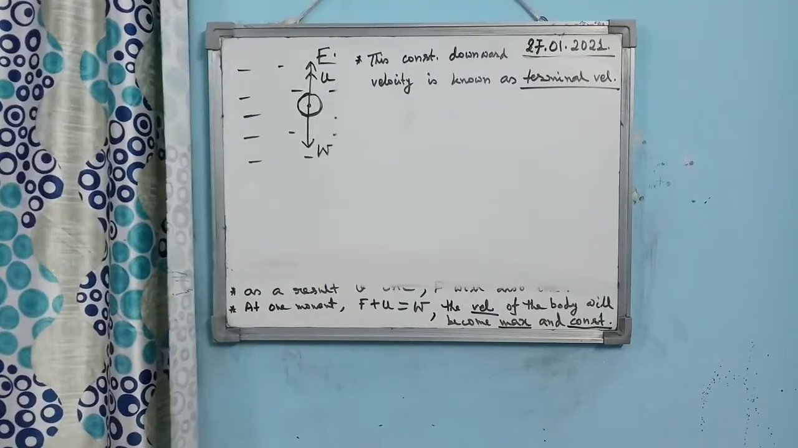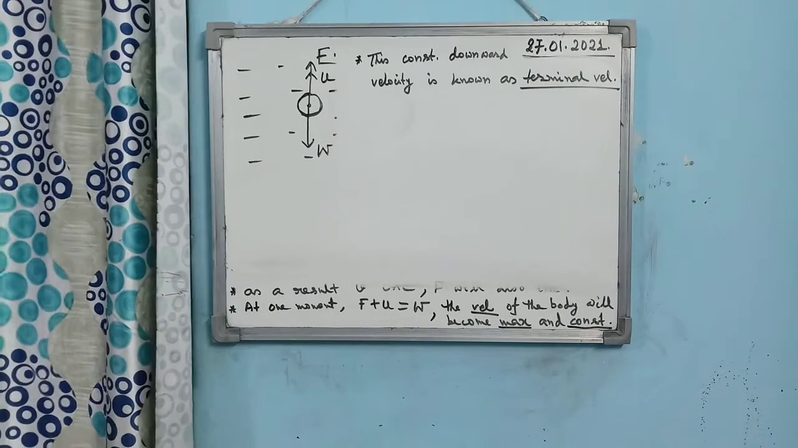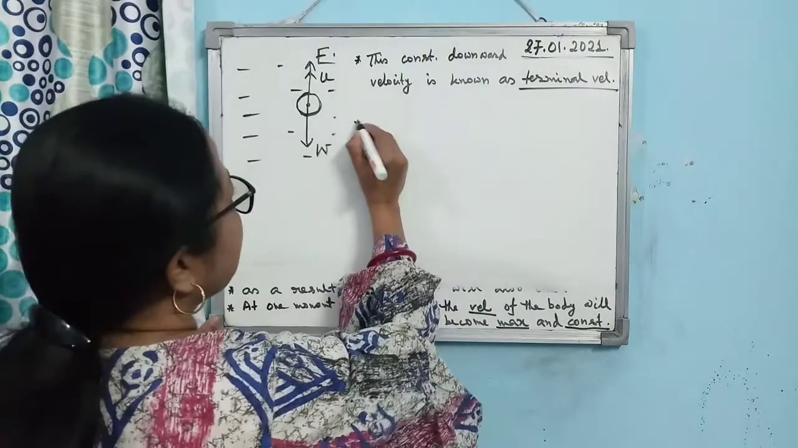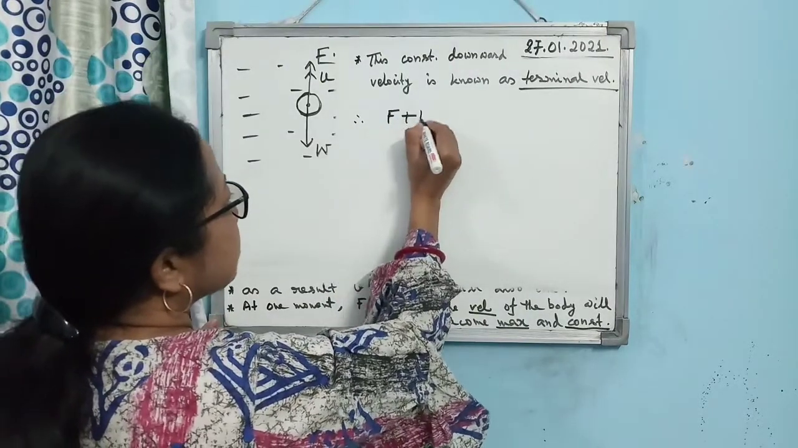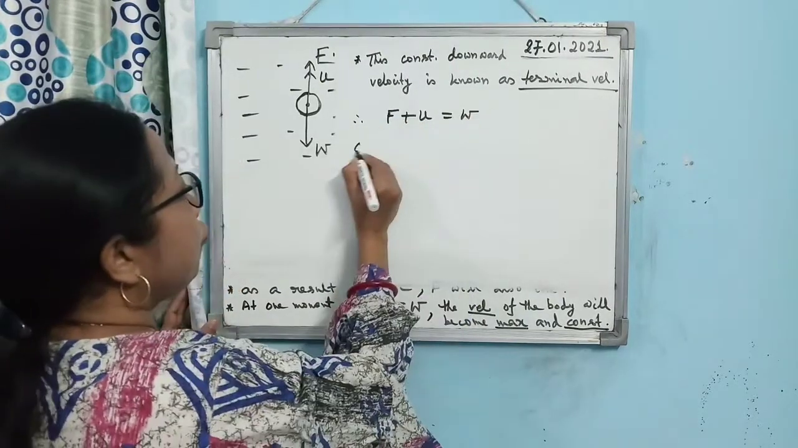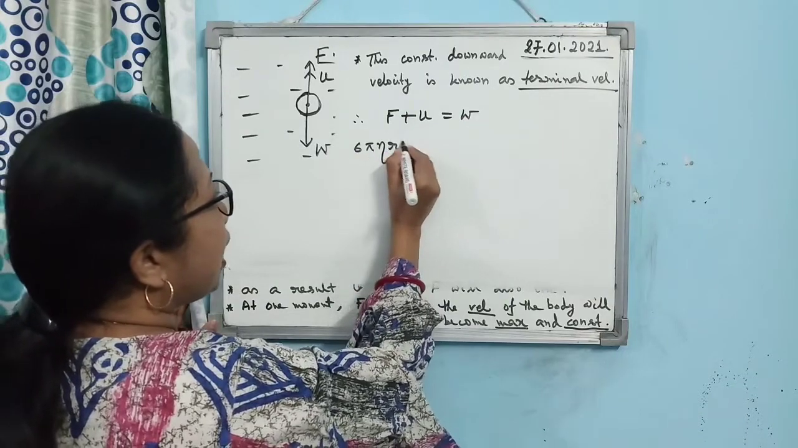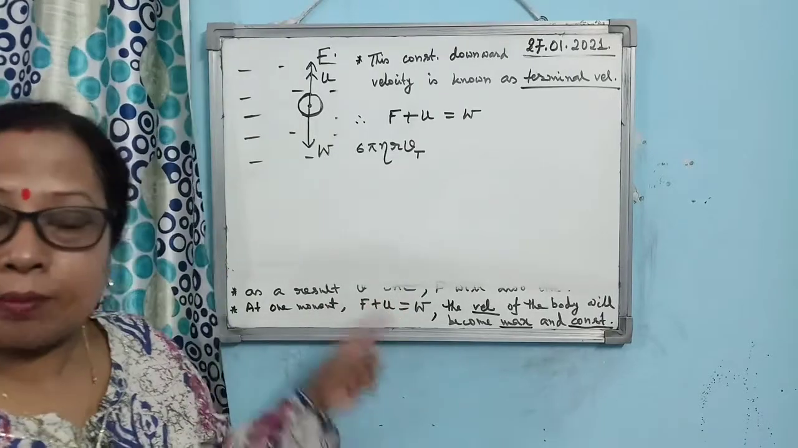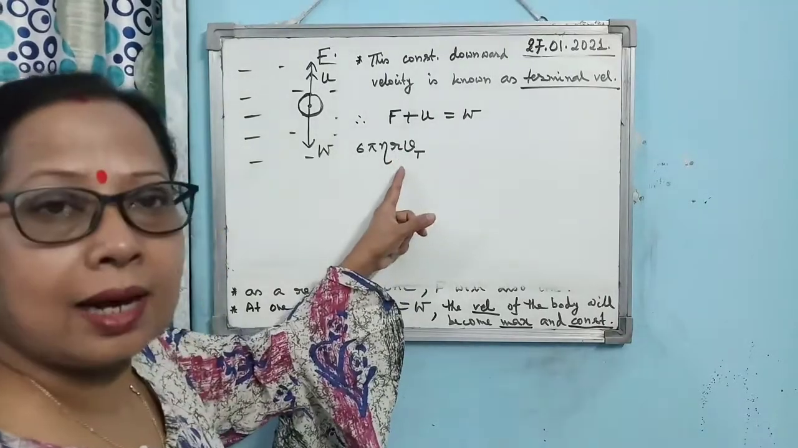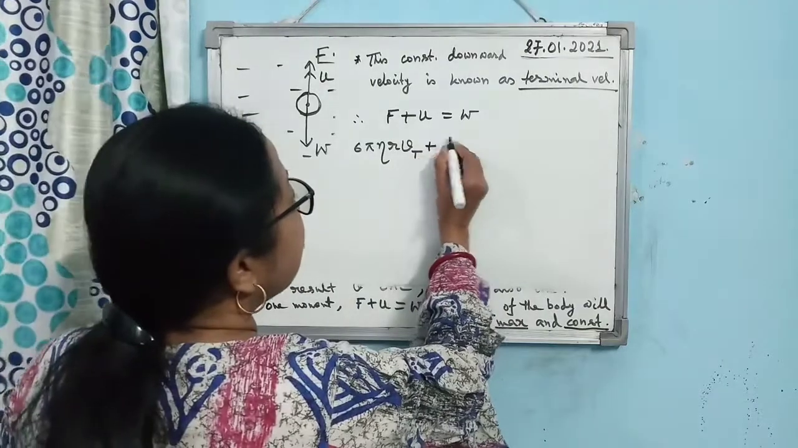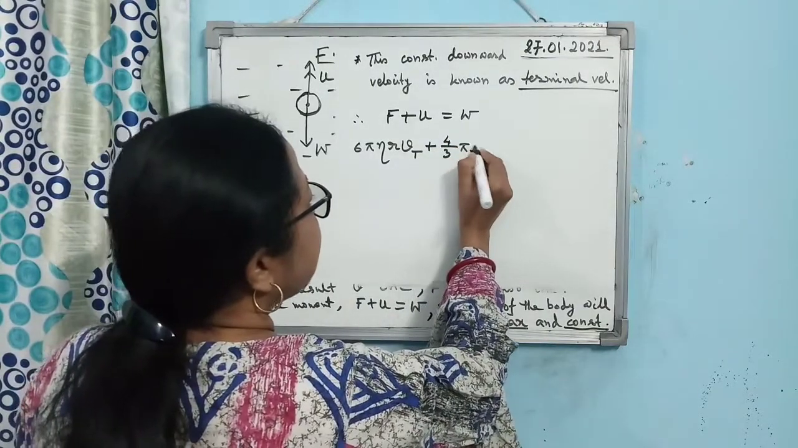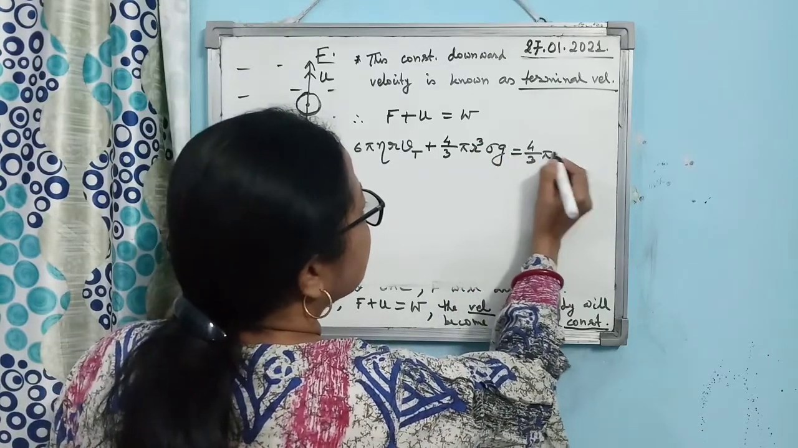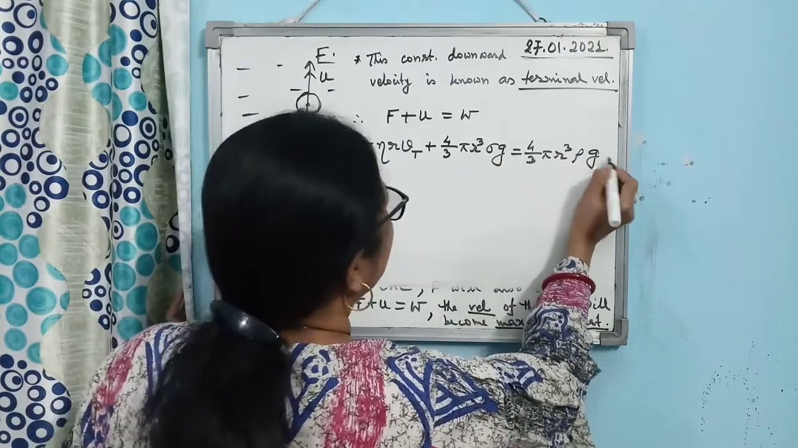So this constant downward velocity is known as the terminal velocity. You can write F plus U equal to W. F is 6 pi eta r Vt. Here I will not write V anymore, because the velocity has attained the terminal velocity. And U is 4/3 pi r cube sigma g, whereas W is 4/3 pi r cube rho g.